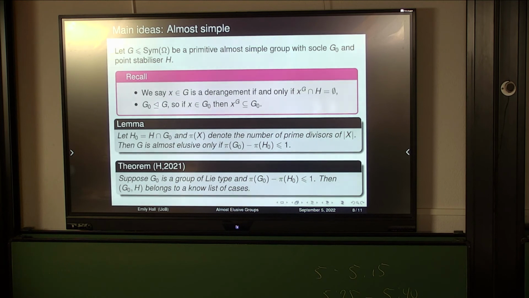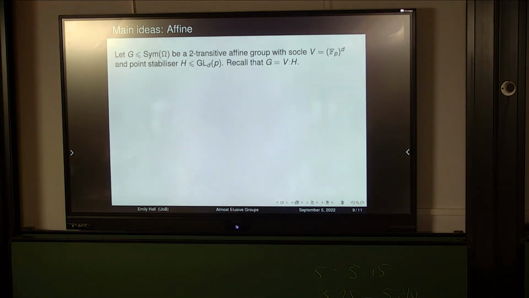Okay, so what about the affine groups? Take G to be a two-transitive affine group. Our socle here is this vector space, obviously with a group structure on it. Our point stabilizer is contained inside GL_d(p), and we're recalling again that we have this nice structure, so we can write our elements as pairs. So what does it actually mean to be a derangement of prime order inside of this group? Well, firstly, if it's going to be a derangement of prime order, the order must divide the degree, and so we must be of order p.